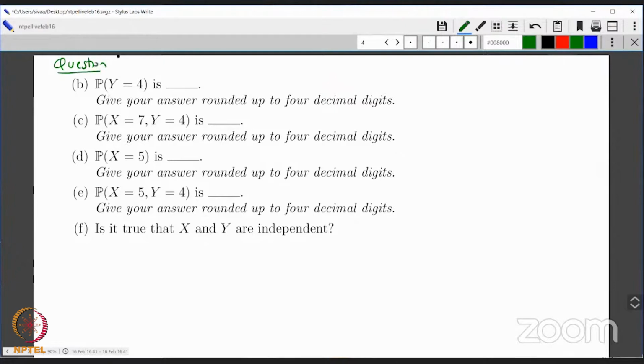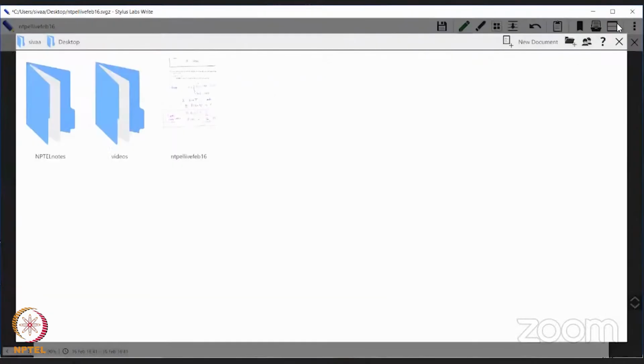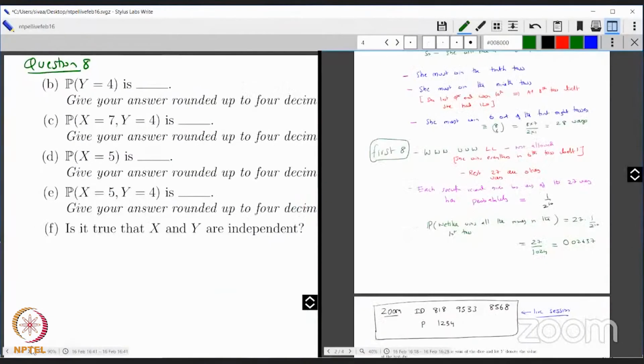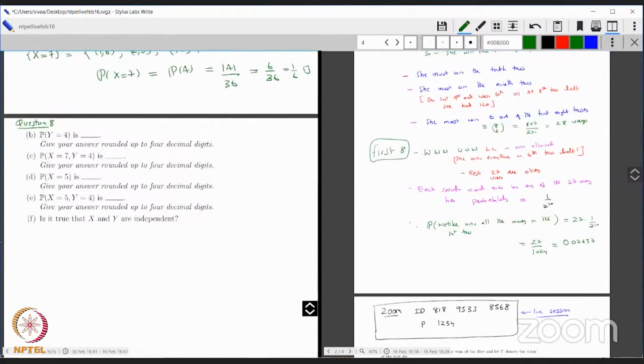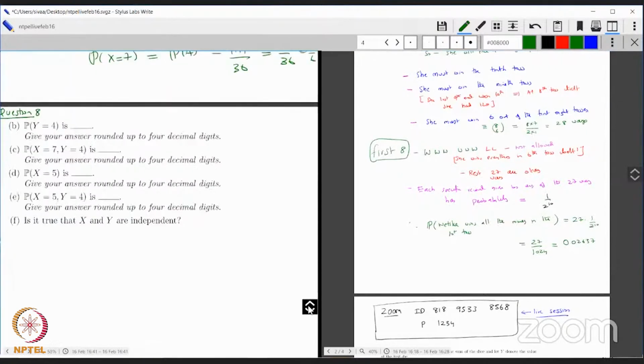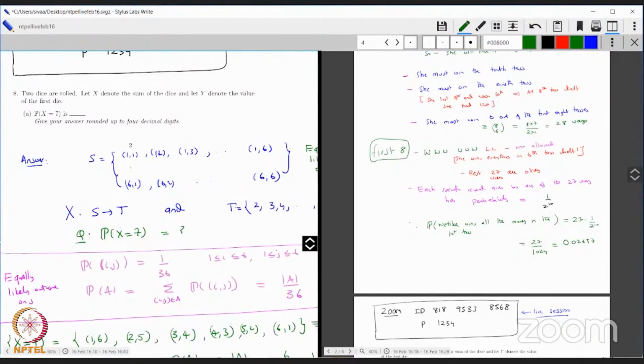So I'll give you 5 minutes, maybe till 4:50. You can all try 8 B, C, D, and E. And I would like you to do it the same way that I did part A. Let me leave that also as it is, so you can see how I did part A. Let me make it a little smaller, so you can see the question and the answer for part A, how I did it.